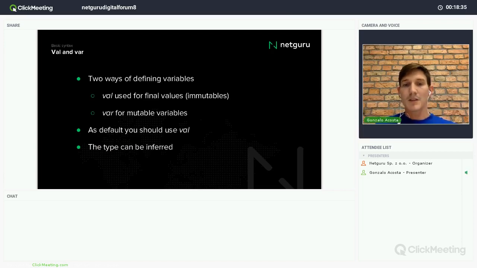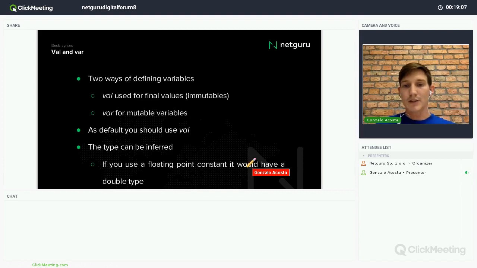Then the type can be inferred. This is what I was saying before: I don't need to indicate what type it is. It's statically typed, but the compiler can know what type it is if I assign a value. For example, in this case, I have val b equals 2. The compiler can know that it is an Int, right? It doesn't need anything else.